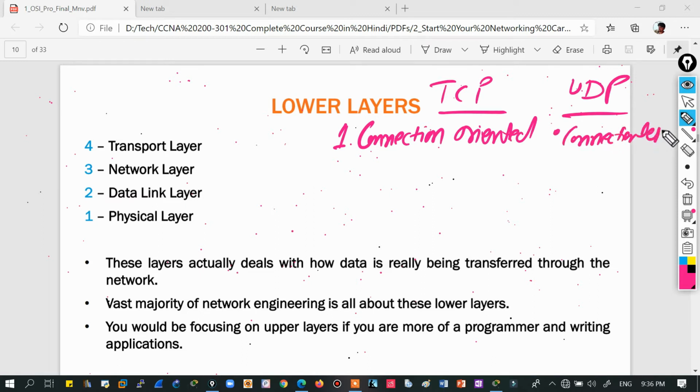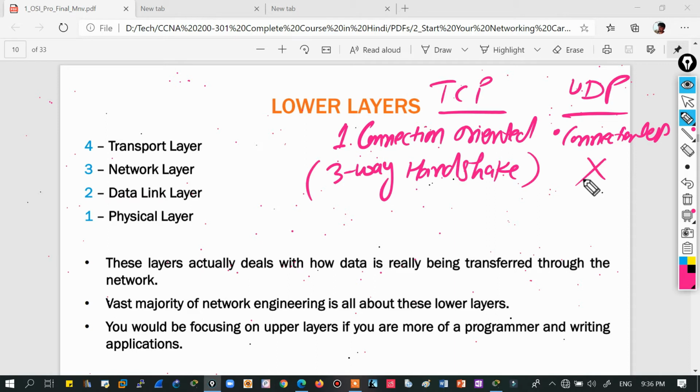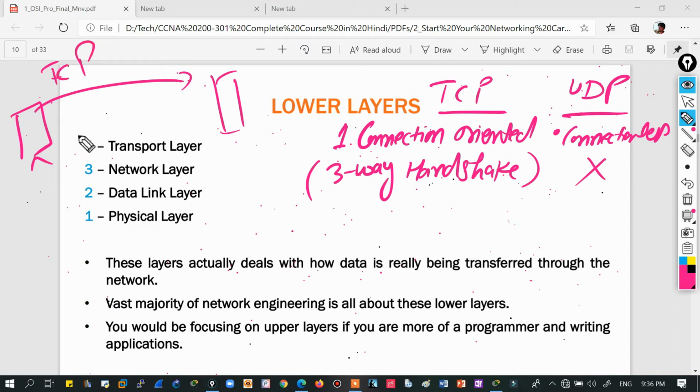What do we mean by that? TCP uses the three-way handshake process. UDP doesn't use any such mechanism. Let's understand this: this is a client, this is a server, and we are using TCP in one and UDP in the other.